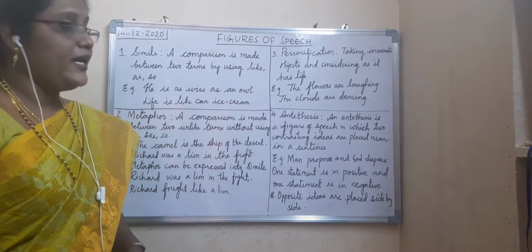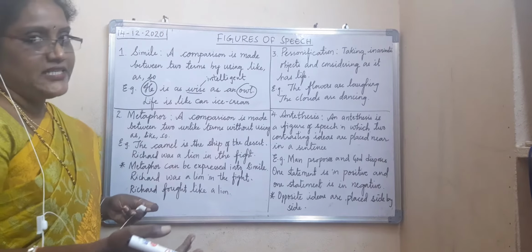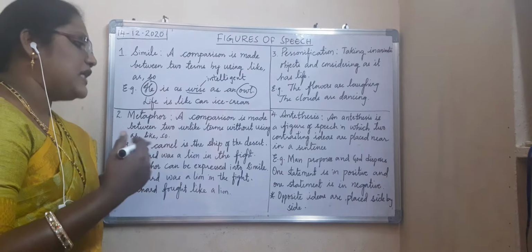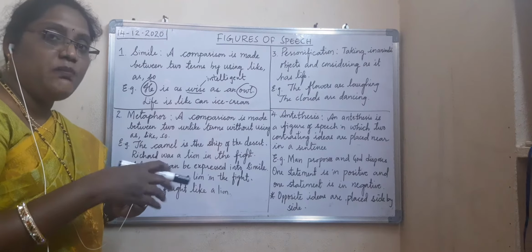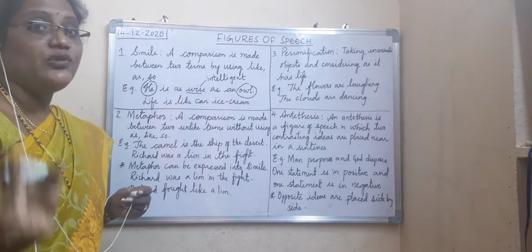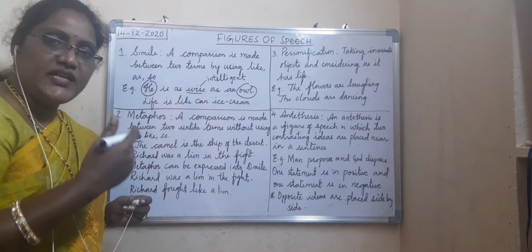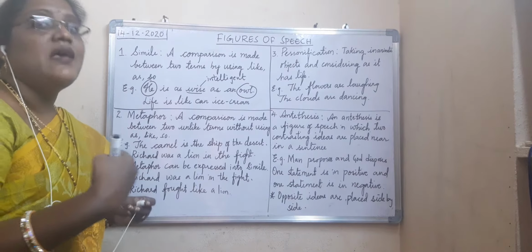Now see, for example, the camel is the ship of the desert. Already the comparison was made. When you see such kind of sentences, where the comparison was made without using as, like and so, then it is called metaphor. So the camel is the ship of the desert.